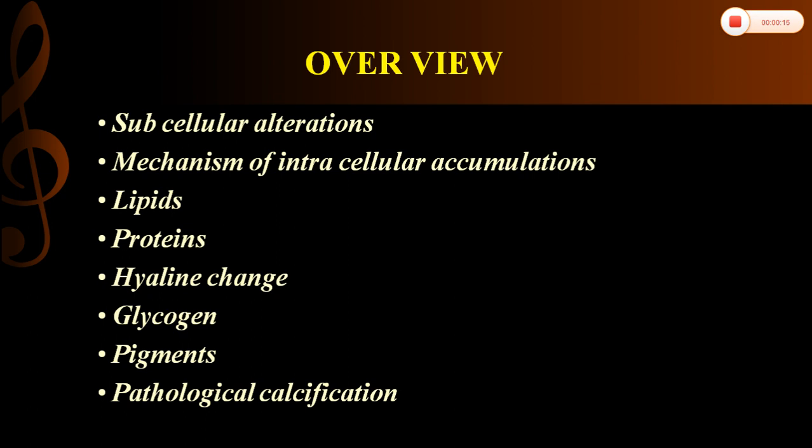So this is the overview of today's class. First I will tell about the subcellular alterations, followed by the mechanism of intracellular accumulations, and the various accumulations that occur inside our body. First I will tell about the accumulation of lipids, followed by proteins as well as hyaline change, followed by accumulation of glycogen and pigments. Last one is pathological calcification.